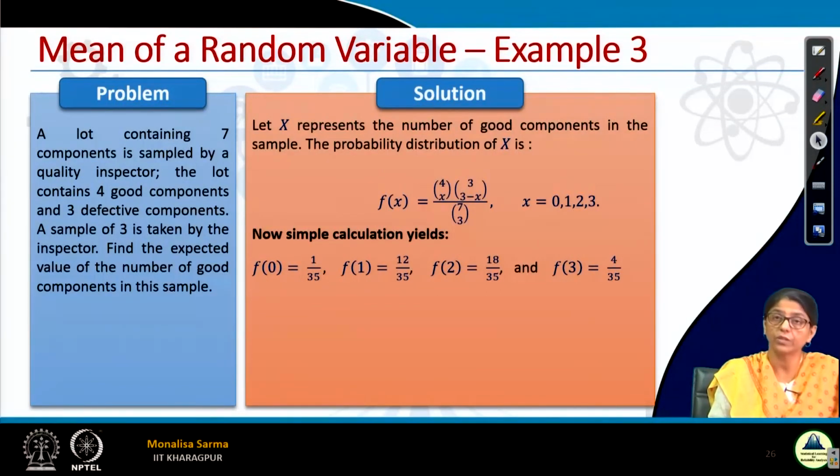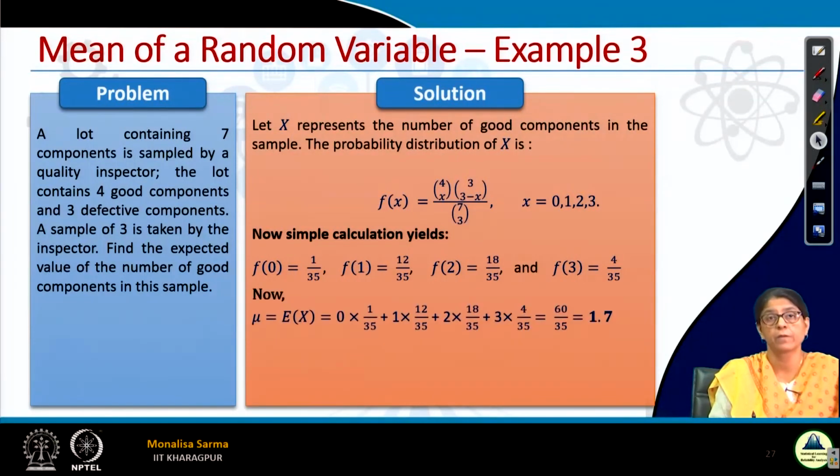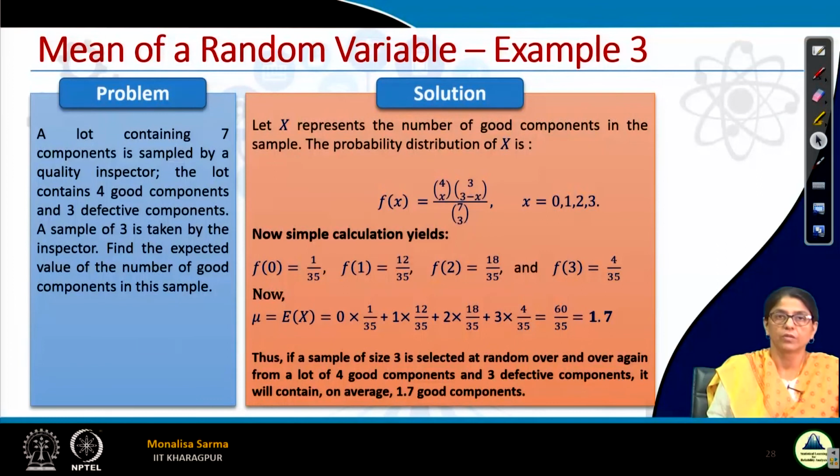Now we need to find the expected value. Expected value is the summation of x f(x). So x is 0 into 1 by 35, 1 into 12 by 35, 2 into 18 by 35, 3 into 4 by 35. Just put it in the expression and you get the value. You can check it again. So on average the sample will contain 1.7 good components.